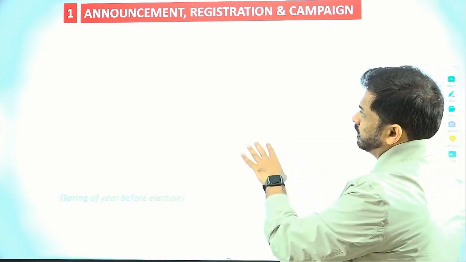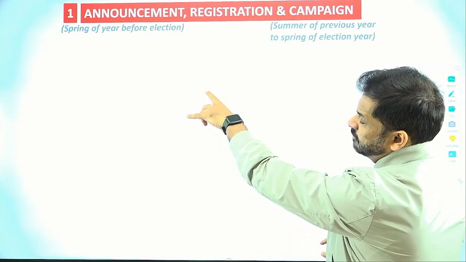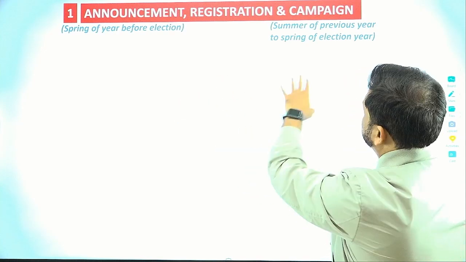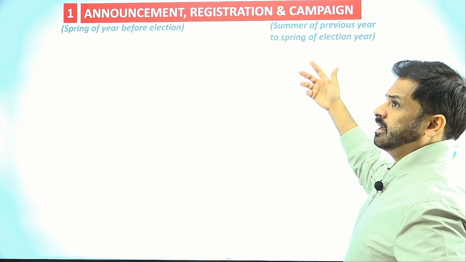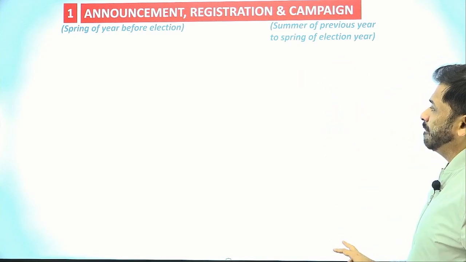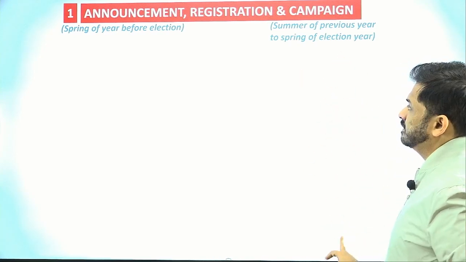Now let us look in a little more detail to understand this process: the announcement, registration and the campaign. As I told you, the announcement happens in the spring of the year before the election, somewhere around March, April, then summer of the previous year. That means somewhere around, let's say, 2023, May, June and so on. The campaign will start, which will continue till next year spring.